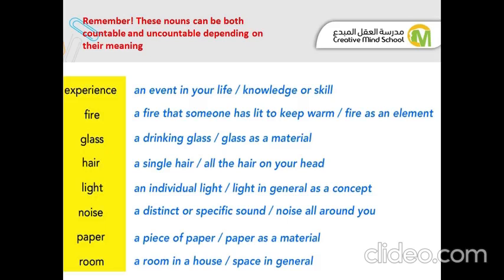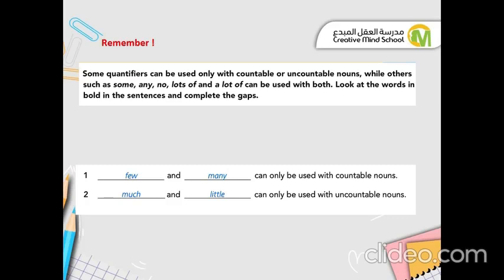Remember, some quantifiers can be used only with countable or uncountable nouns, while others such as some, any, no, lots of, and a lot of can be used with both. Look at the words in bold in the sentences and complete the gaps. Here, as you can see, few and many can be used with countable nouns. Much and little can only be used with uncountable nouns.